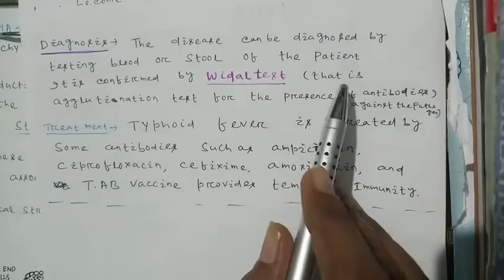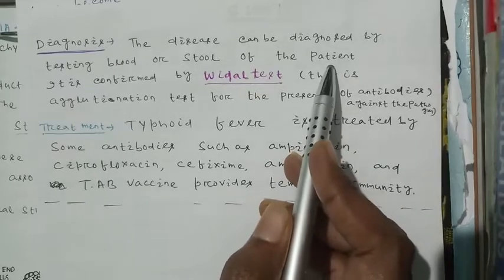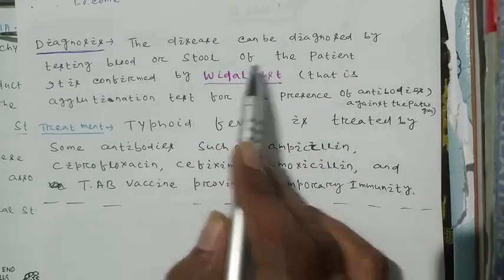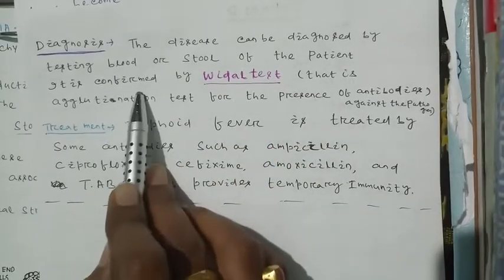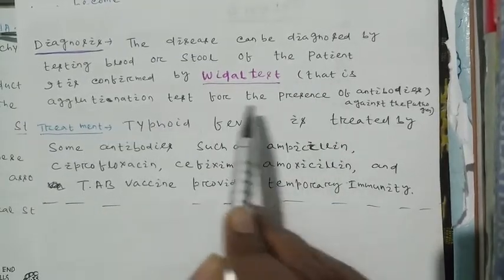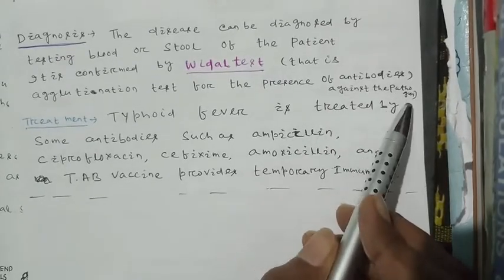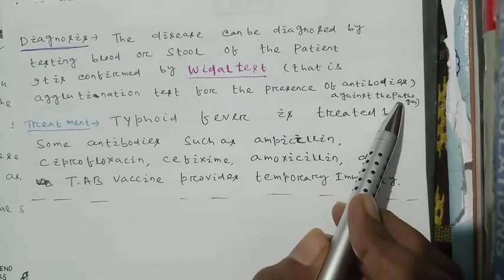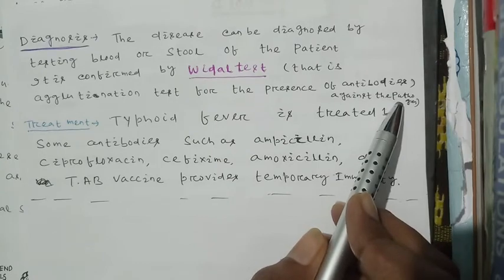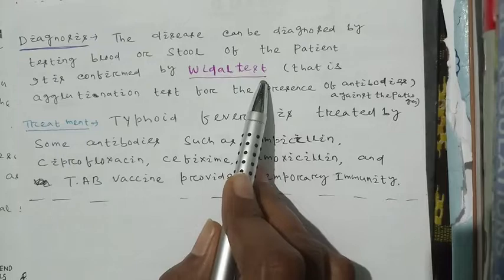Then we have to study the diagnosis of the disease. The disease can be diagnosed by testing the blood or stool of the patient. It is confirmed by the Widal test, an agglutination test for the presence of antibodies against the pathogen. This test is called the Widal test.